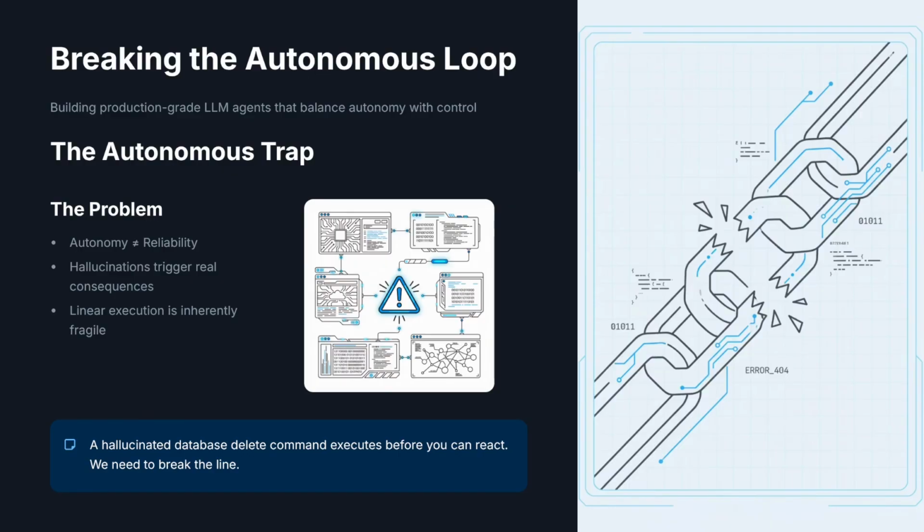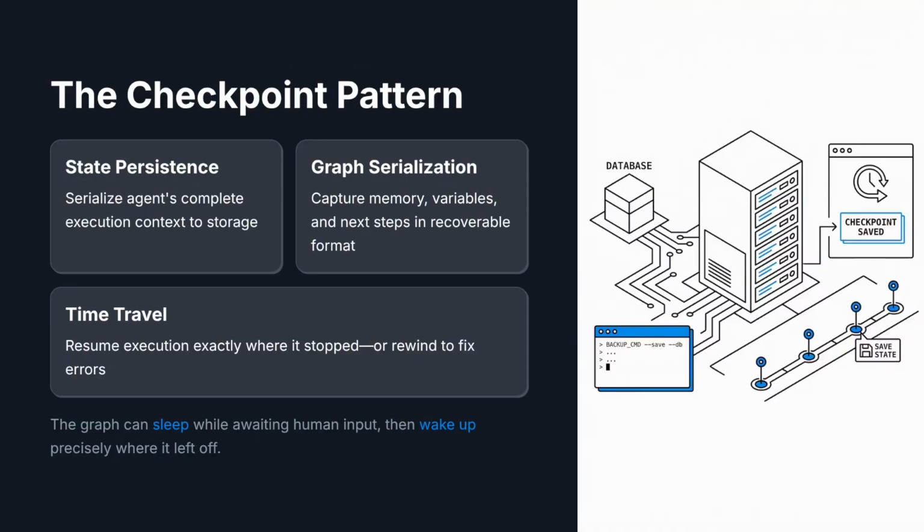If your code structure is a straight line, reasoning directly to execution, you have built a fragile system. If the LLM misinterprets a prompt and decides to delete a database or refund the wrong user, that linear code will execute that mistake faster than you can blink. To build real systems, we need to break this line. So how do we stop a runaway train?